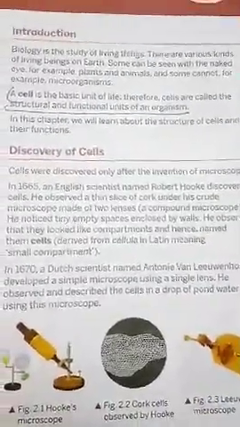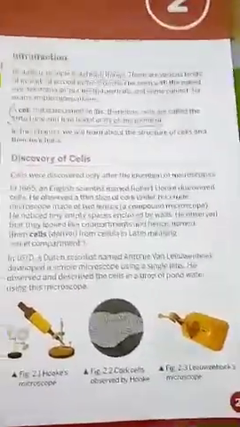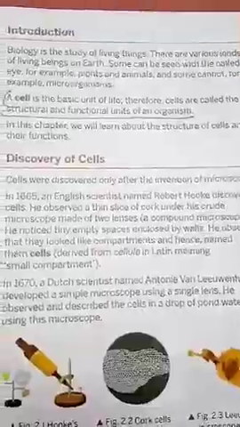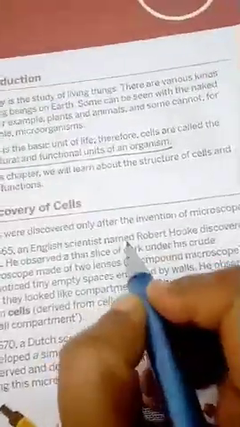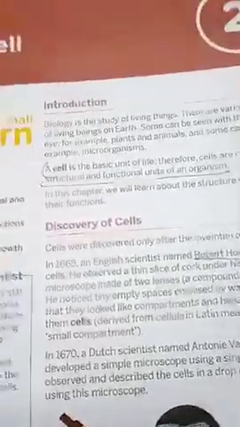Okay, now we come to the discovery of cells. How were cells first discovered? A scientist named Robert Hooke. Please underline this in your book. Robert Hooke is the scientist who discovered the cell. What did he do actually?